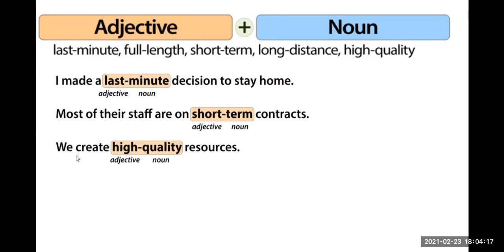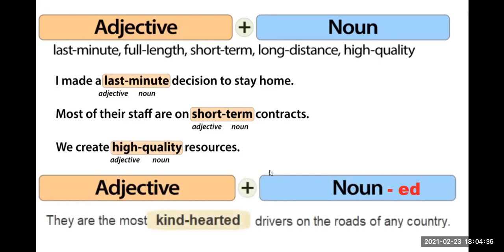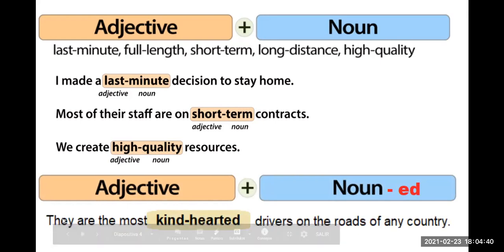Here we create high-quality resources. As you can see, here we have an adjective, and we are describing the resources, okay? Then we have some others that are adjectives plus noun and ed. For example, here we have, they are the most kind-hearted drivers on the roads of any country.